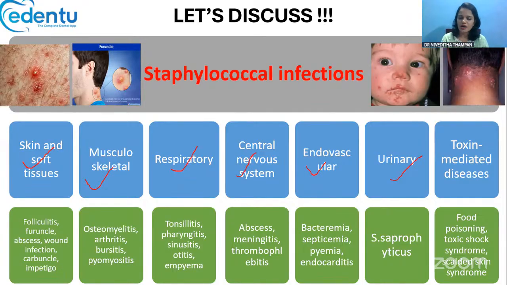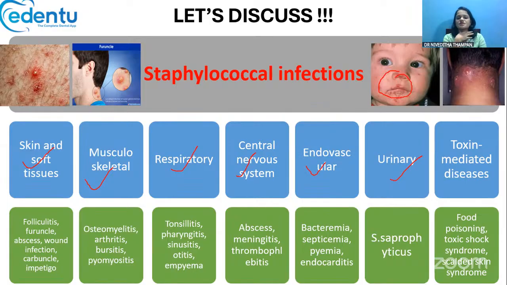The typical skin lesions like folliculitis, furuncle, abscess, wound infections, carbuncle, impetigo are all characteristic features of staphylococcus infections. Then musculoskeletal disorders like osteomyelitis, arthritis, and myositis can be caused by staphylococcus species also.